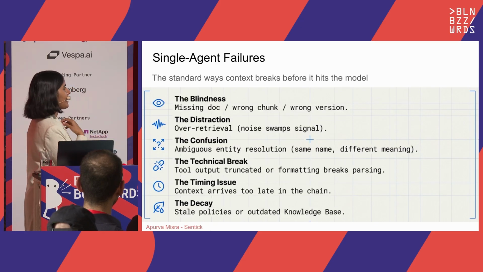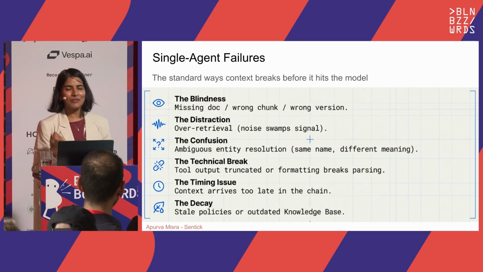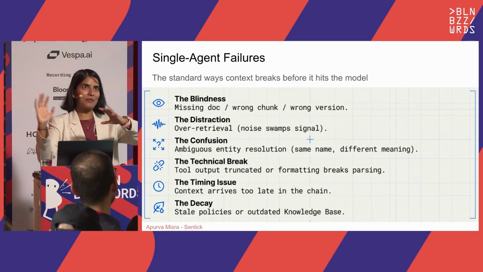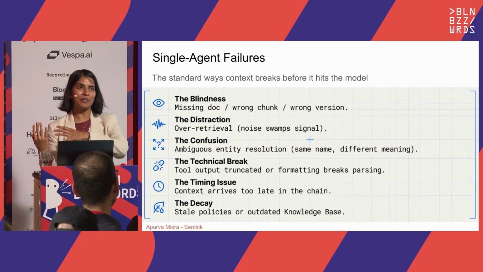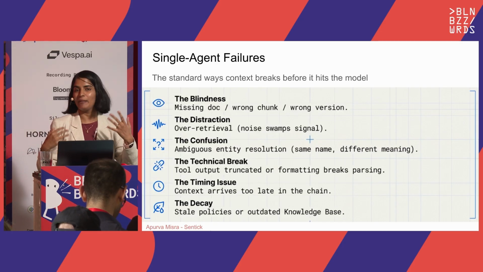Okay, the next one is decay. It could be the case that the knowledge base is outdated. If you have built a RAG system, you know about this. Processing all the documents and putting them in a vector DB costs a lot because there are so many documents you're processing using an embedding model.